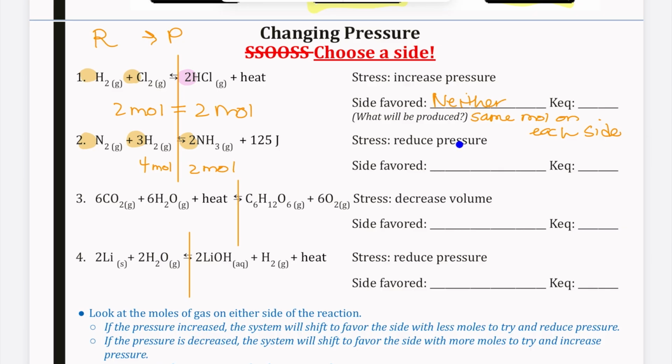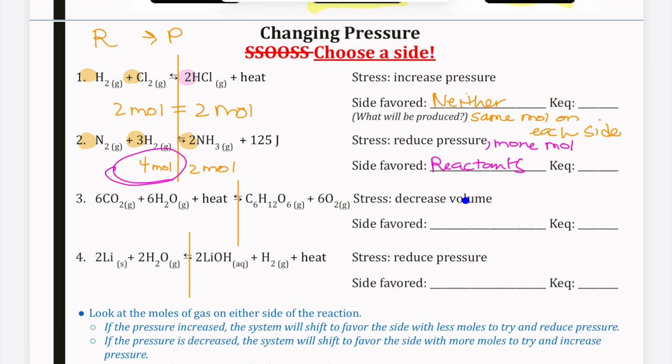To undo that, I need more moles of gas to counteract that. So the side with more moles is our reactant side, so the reactants are going to be favored. And we want to produce more gas in order to counteract that stress of reducing the pressure.